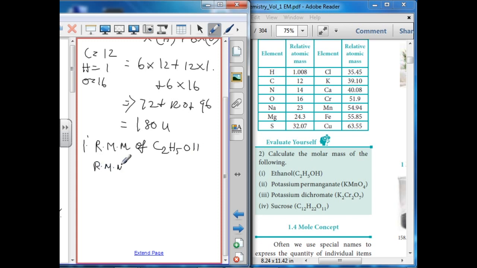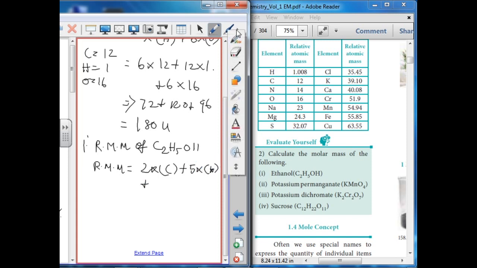Relative molecular mass equals 2 into carbon atoms plus hydrogen atoms, 5 plus 1, that is 6 atoms of hydrogen, and 1 oxygen atom.